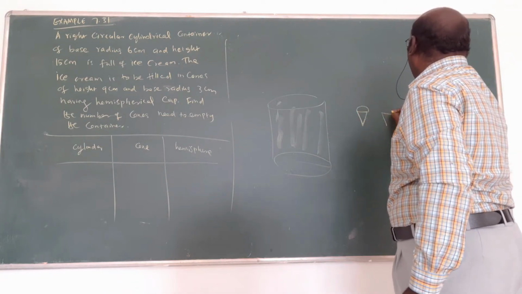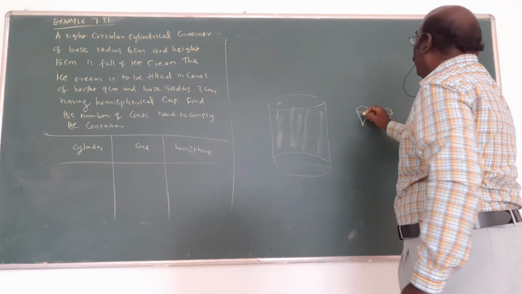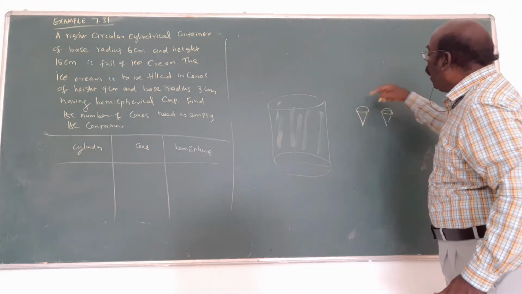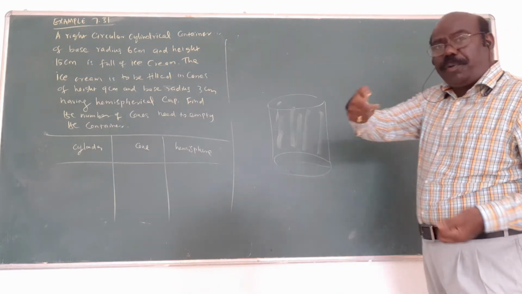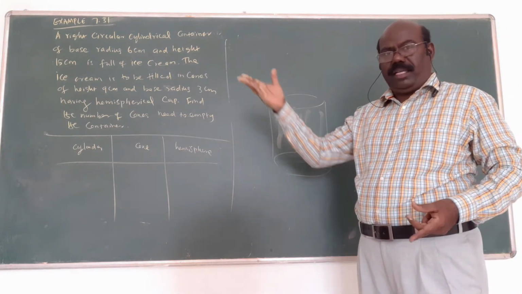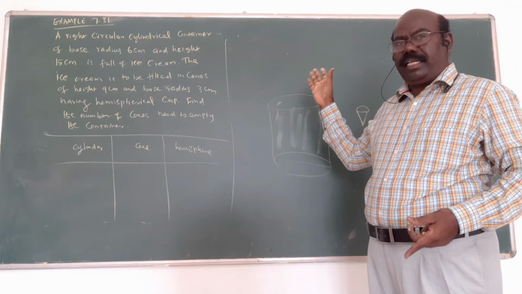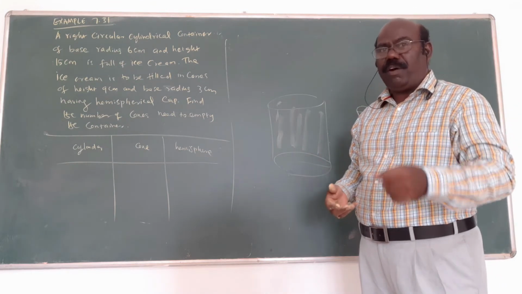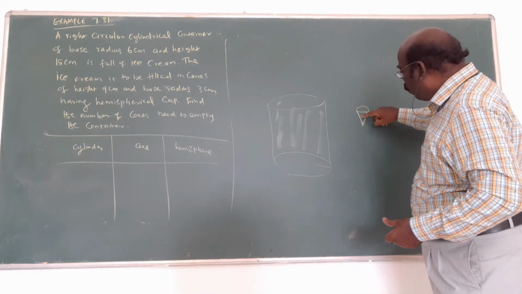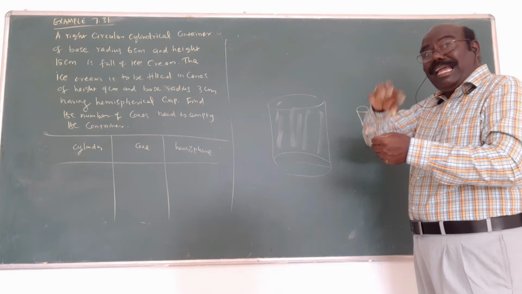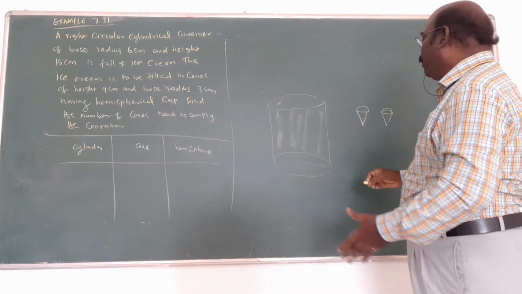In this way, you fill the cone and also a hemisphere on top of the cone. One scoop, as in so many shops or theaters, having ice cream in the form of a cone. You fill the ice cream in the cone, and one scoop is called the hemisphere.